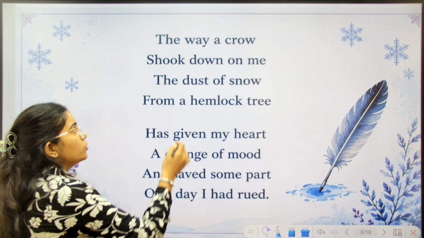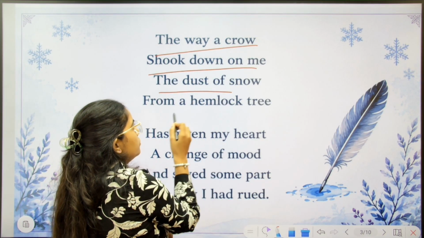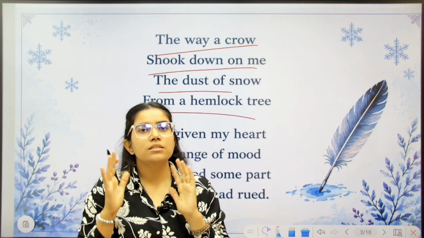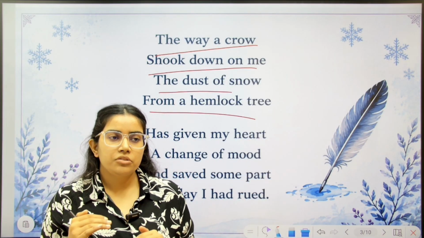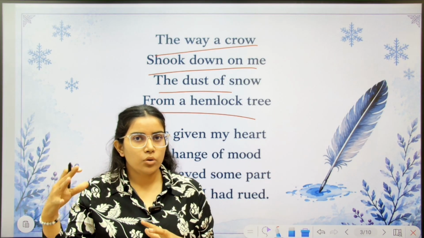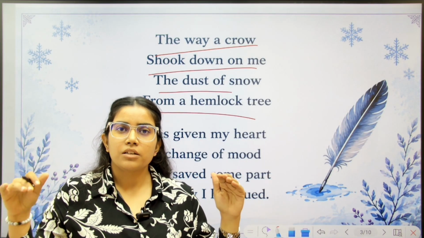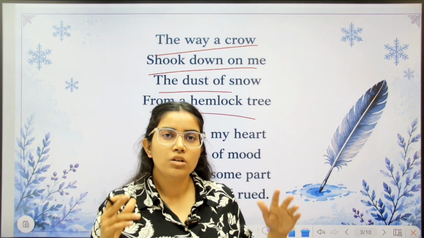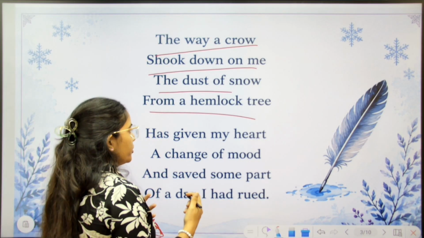The way a crow shook down on me, the dust of snow from a hemlock tree. Now imagine the poet is standing beneath the hemlock tree, and there is a crow who flies from its branches. And when he flies, the dust of snow, the flakes of snow, shatter on him, fall upon our poet Robert Frost.